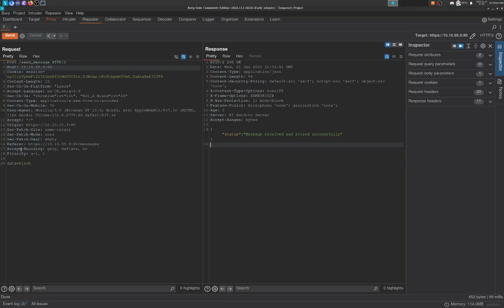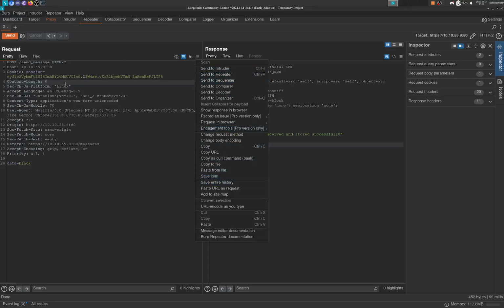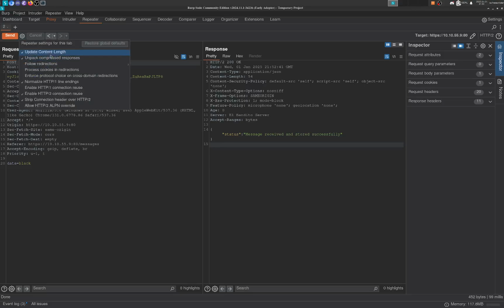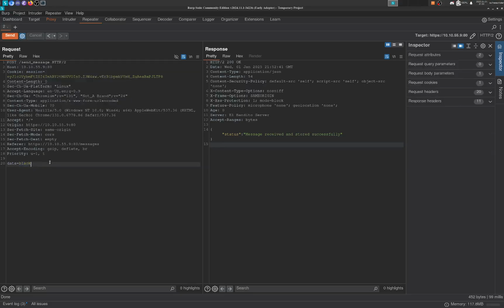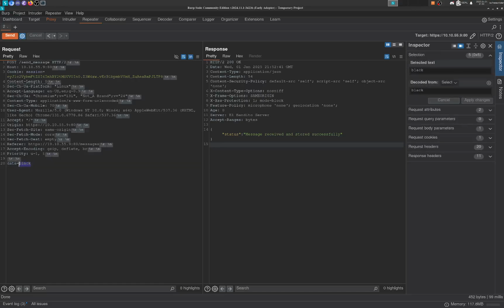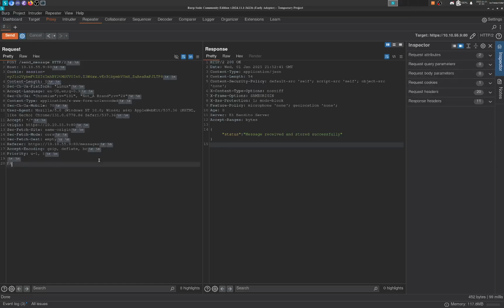But anyways, the way you do this, let me think about it. We set our content length. We're going to want to set this to 0. So when it gets to the backend, it's going to think that the content length is 0. So it's not going to register anything within the data, and it's going to leave the data there. Turn off update content length, and we want it to leave the data there. We're just going to not actually have data. We're just going to put fan, because I don't know why not.